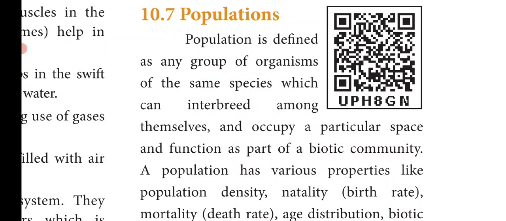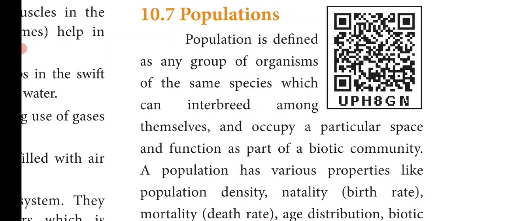The definition of population is any group of organisms of the same species which can interbreed among themselves and occupy a particular space and function as a part of the biotic community.